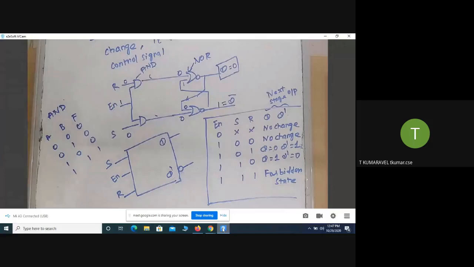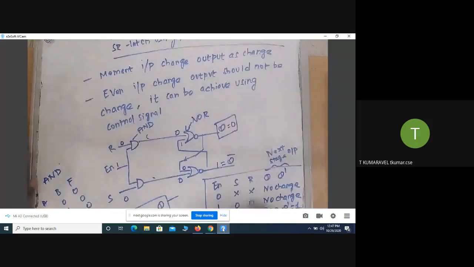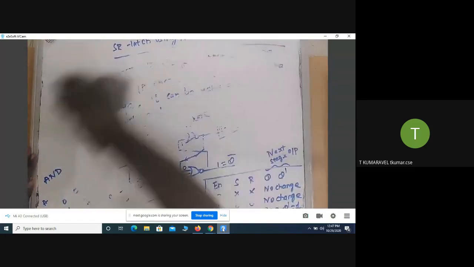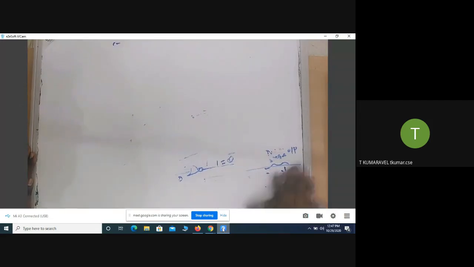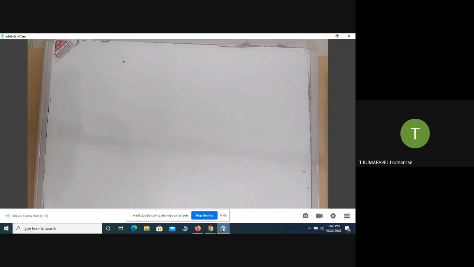Any queries? Okay, I hope all of you understood. That's why I move forward to the next one. The next latch is called the D latch.